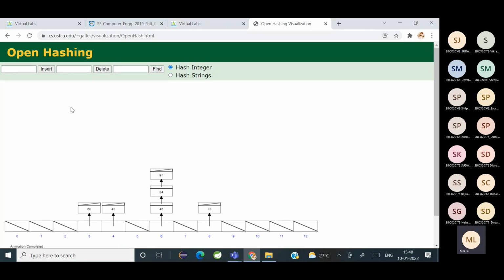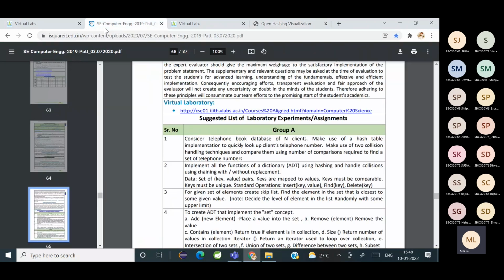Okay. So we'll continue in the next session with the other kinds of collision handling, and then we'll see how to implement the first assignment. What is the first assignment? Consider a telephone book database, make use of a hash table implementation to quickly look up the client's telephone number, and make use of two collision handling techniques.